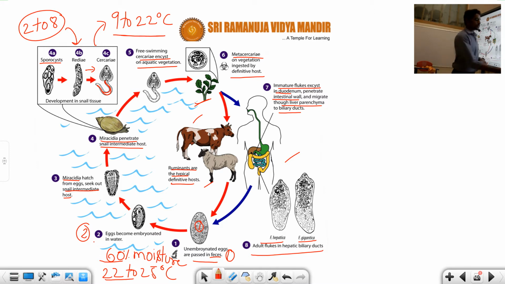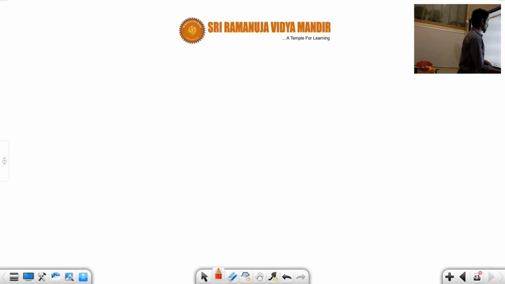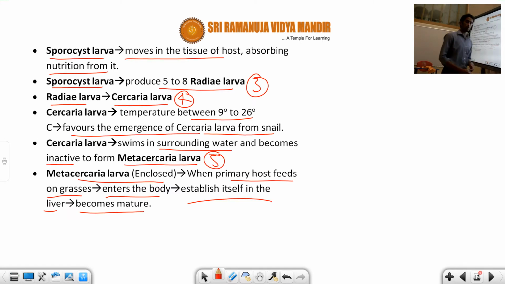So students, this is about today's class, what we discussed: the features of Platyhelminthes, and, at the same time, a very important point, the life cycle of Fasciola hepatica. In the next class, I am going to teach you the life cycle of Taenia solium. Thank you, students.